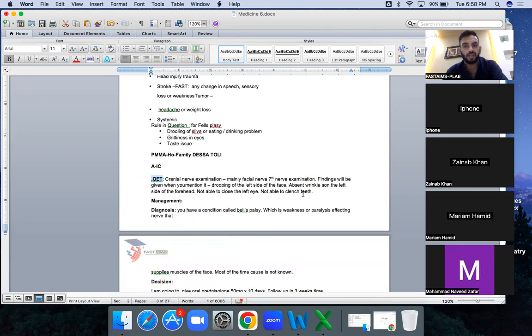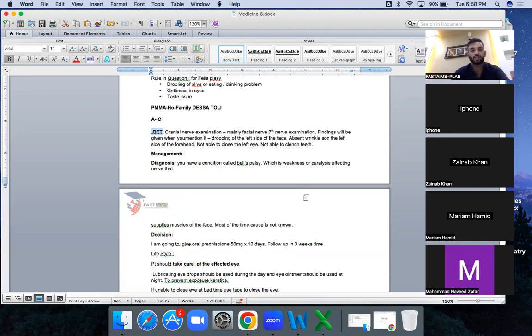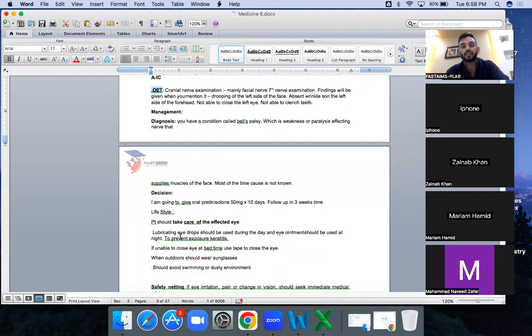These are the four things they are given. They are already given, and they will say this to you. What will be the management? In the management, you will tell this is Bell's palsy, because the cause is not known, and it is the weakness and paralysis of the nerve that supplies the muscles of your face.